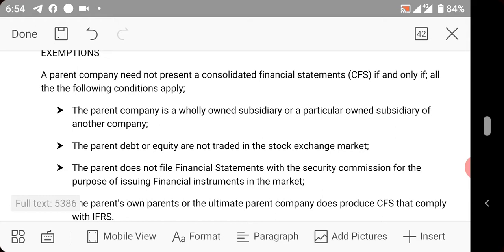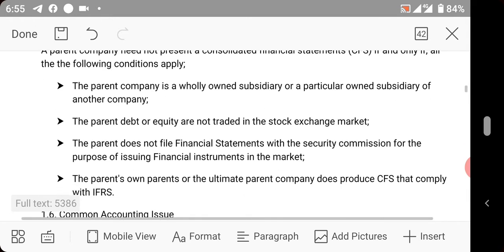So if your parent company is a subsidiary of another company, IFRS is saying do not consolidate. For example, company A has a subsidiary, company B. Company A is a parent of company B, but company A is owned by company Z. So company A cannot prepare consolidated financial statement. That is what IFRS is saying.